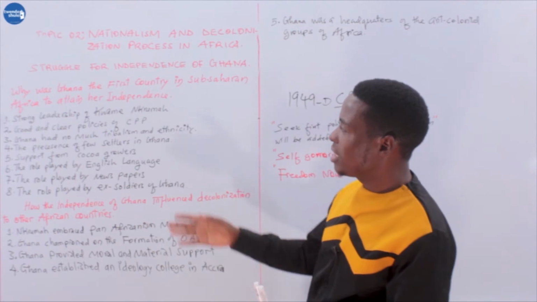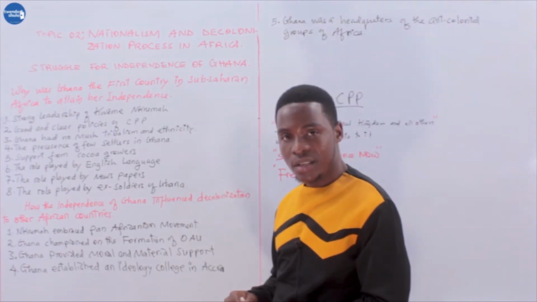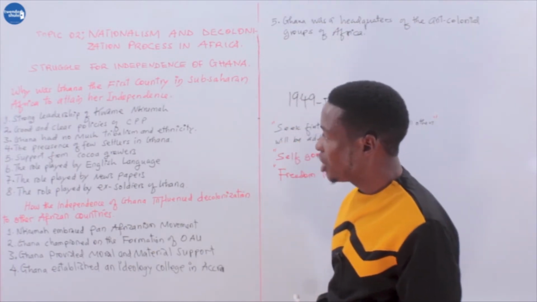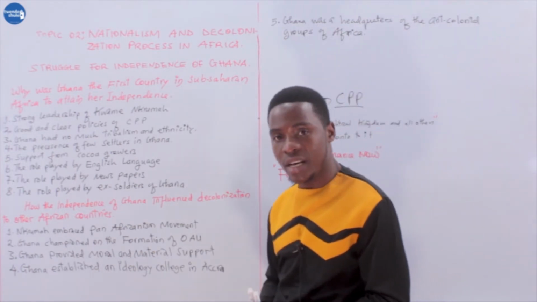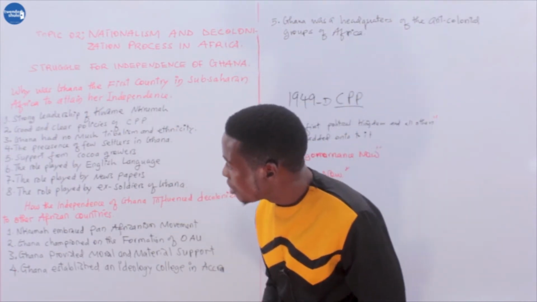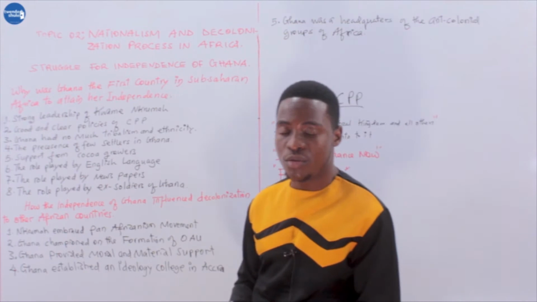Therefore, what were the reasons which enabled Ghana to be the first country to achieve independence in sub-Saharan Africa? The first reason was the strong leadership of Kwame Nkrumah.